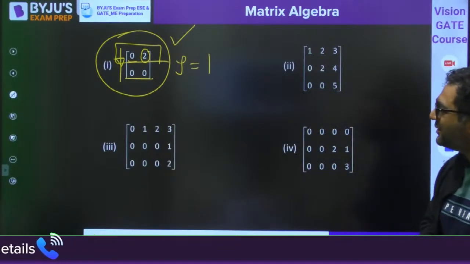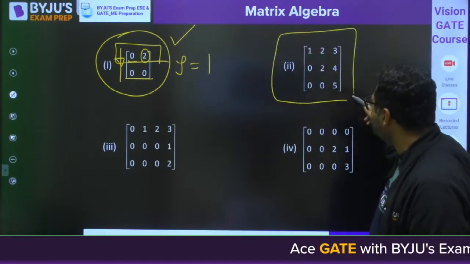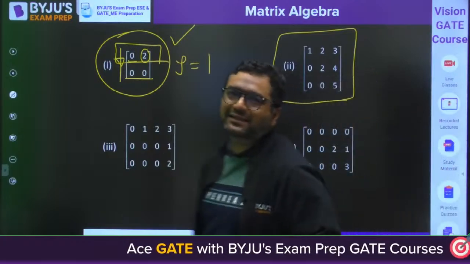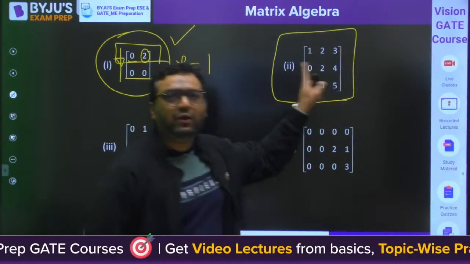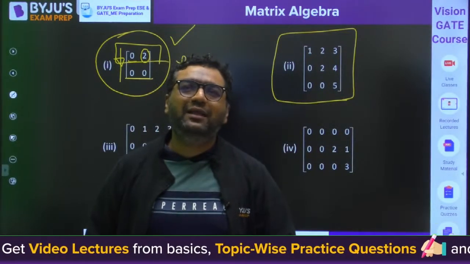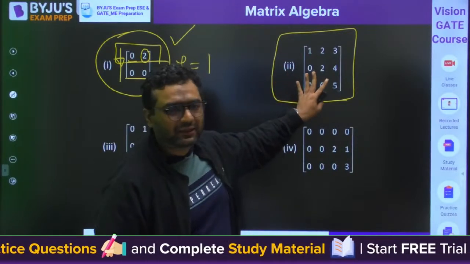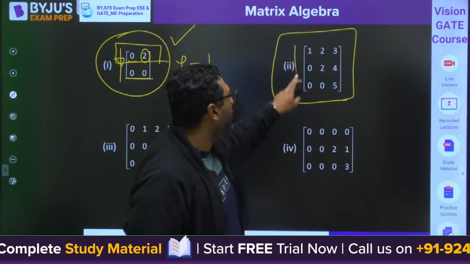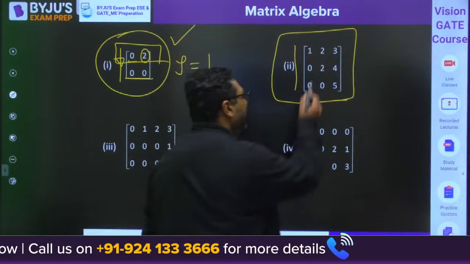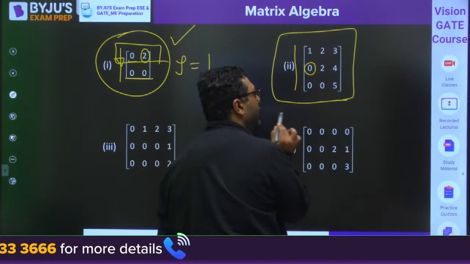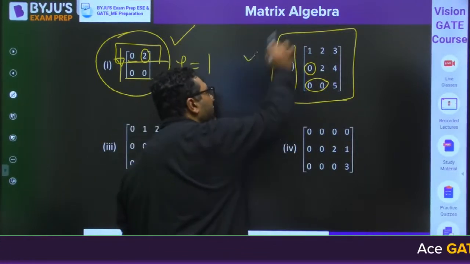So guys, this is the first question. If you see this second case, is there any row with all the elements 0? There is no. So my dear, if there is no row with all elements 0, then you will check when you are going from top to bottom, the number of zeros are increasing or not. Yes, here the number of 0 before the first non-zero is 1. Here the number of 0 before the first non-zero is 2. So yes, it is in row echelon form.